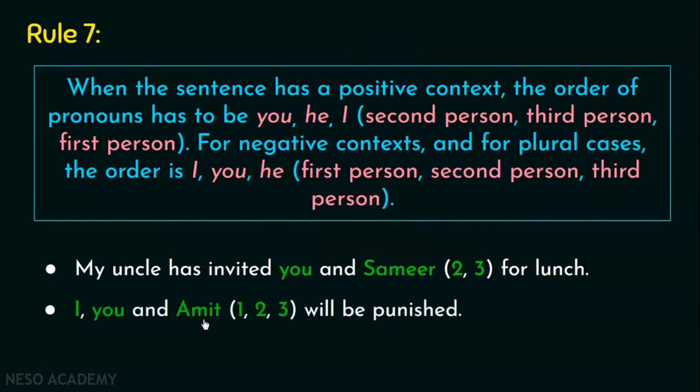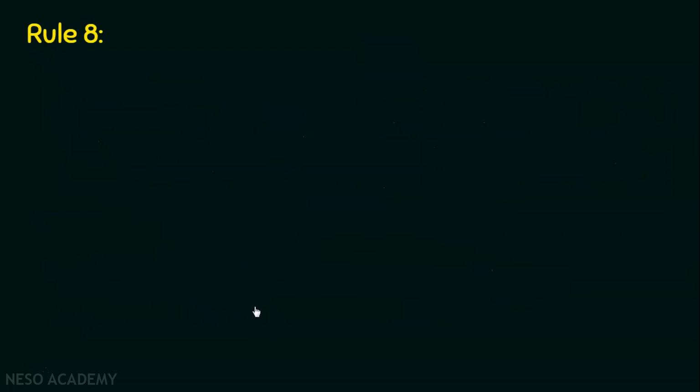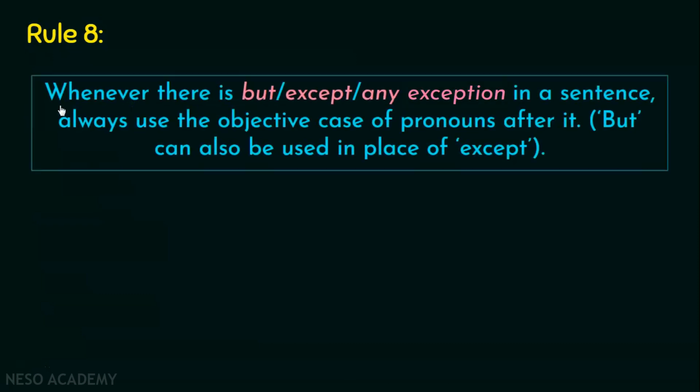I, you, and Amit will be punished. So this part of the sentence tells me that this is slightly negative now. They're talking about punishing someone. So this becomes something saddening or something negative. So the order should be 1, 2, 3, that is the first person, second person, and the third person. I hope this is clear now, and we can now move on to the next rule.